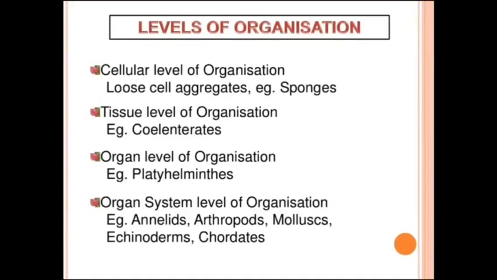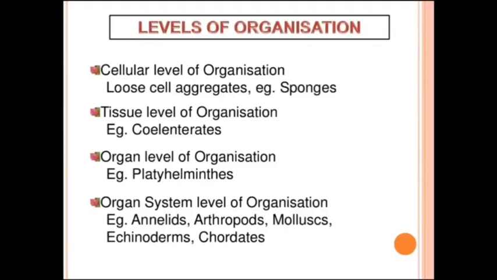Next, tissue level of organization. Here, cells are grouped into tissue. In tissue level, tissue performs a common function. Tissue level organization is exhibited in phylum Cnidaria. Example, Hydra. Next, organ level of organization. A group of tissues forms an organ which exhibits the same function. Organ level of organization is seen in phylum Platyhelminthes.